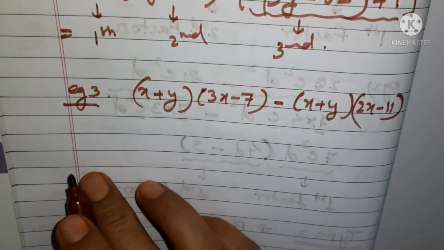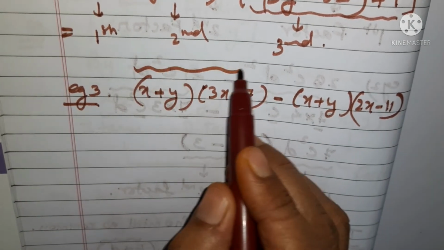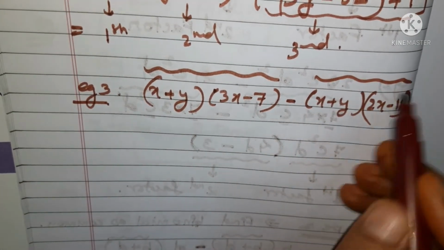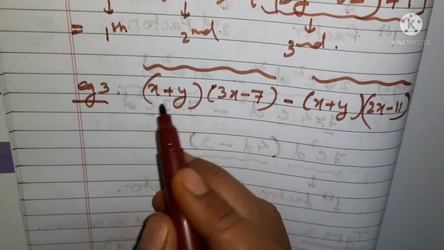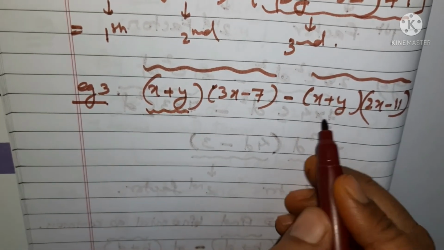Now what is common in this? You can see this is one part, this is first term, this is the second term. Out of these two terms you have to take out the common part. Now common part is x plus y and x plus y.